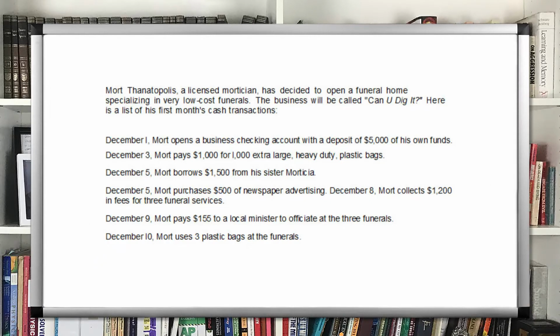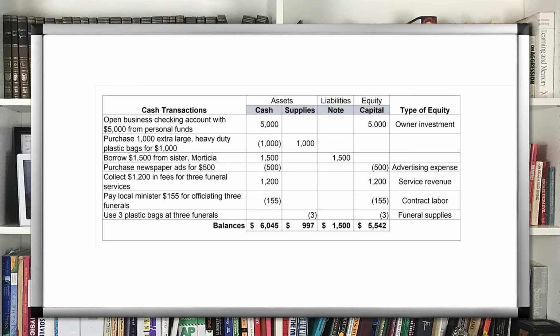So let's look at an example of some typical transactions for this business. Mort Thanatopoulos, a licensed mortician, has decided to open a funeral home specializing in very low-cost funerals. The business will be called Can You Dig It? Here is a list of Mort's cash transactions during his first month. This table illustrates the effect of these transactions on the fundamental accounting equation.